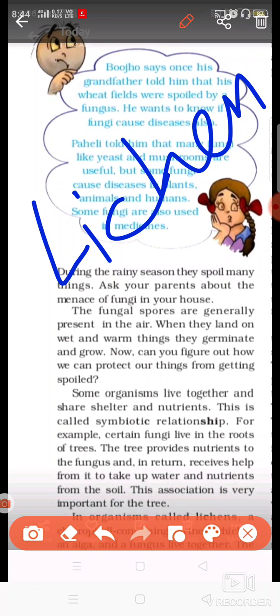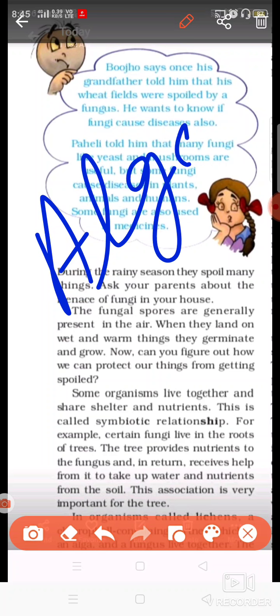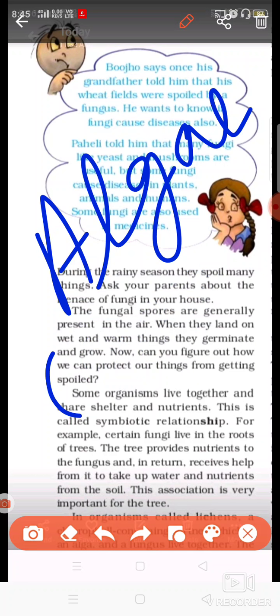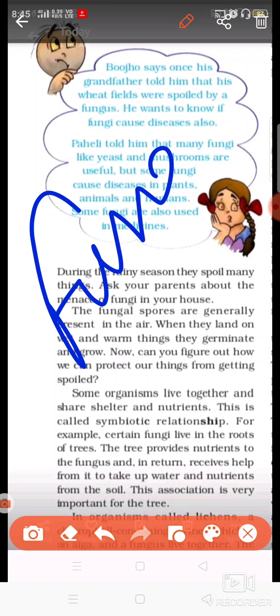Lichen is basically a kind of symbiotic relationship in which two types of things are present. One is algae. Algae, as I told you, is autotrophic, so it can prepare its food, and on the algae some fungus grows.